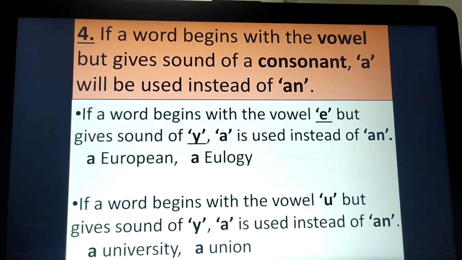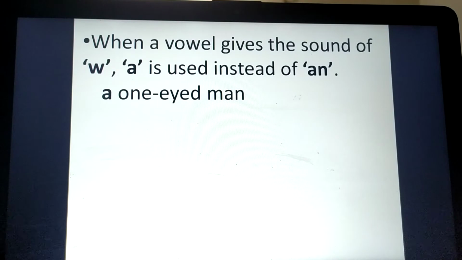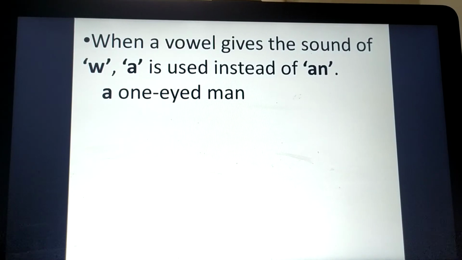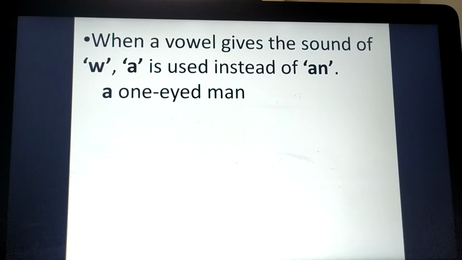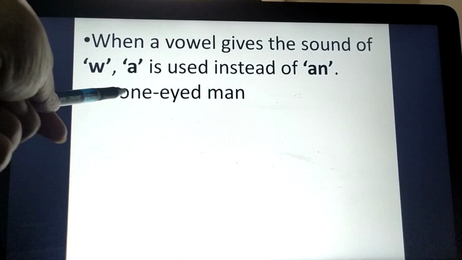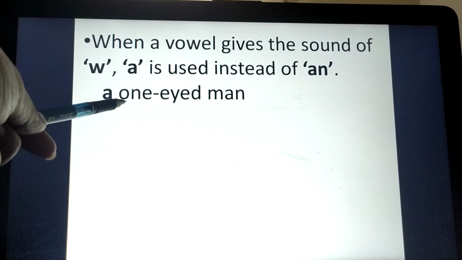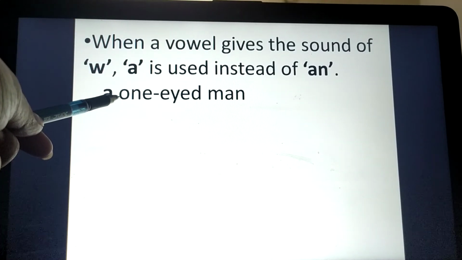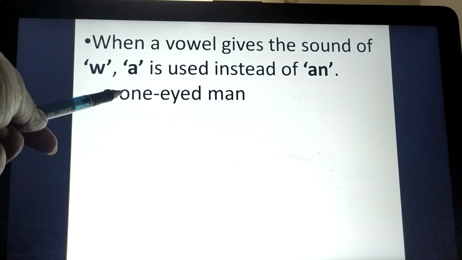The next example: when a vowel gives the sound of W, a is used instead of an. How? You can see the phrase a one-eyed man. In one-eyed man, O is the first letter, which is of course a vowel, but it's not giving a vowel sound.